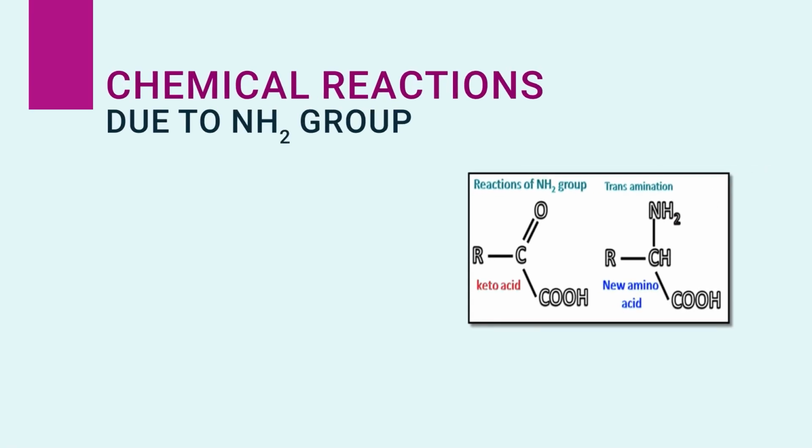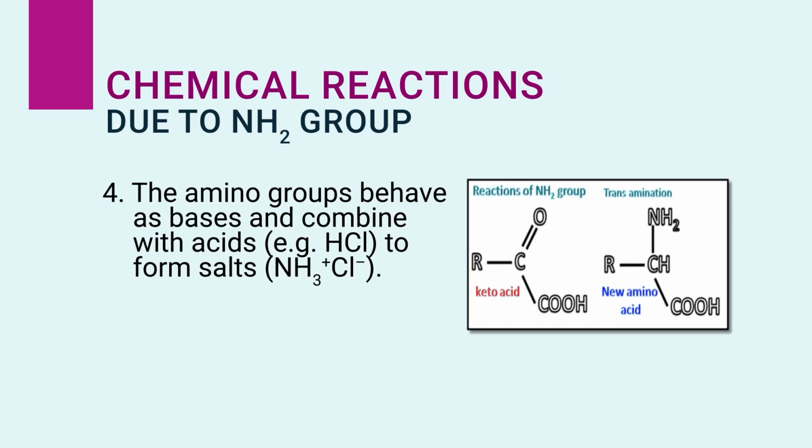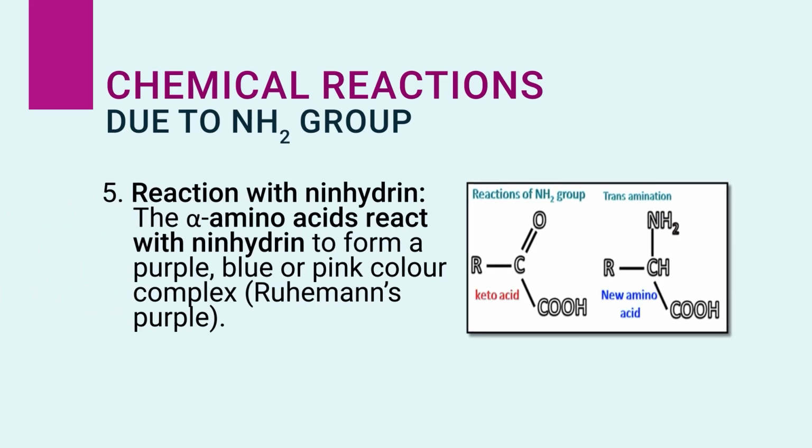Then reactions due to the NH2 group: the amino acid behaves as a base and combines with an acid, for example HCl, and forms a salt. In the reaction with ninhydrin, the alpha amino acid reacts with ninhydrin to form a purple, blue or pink colored complex, that is, Ruhemann's purple complex.